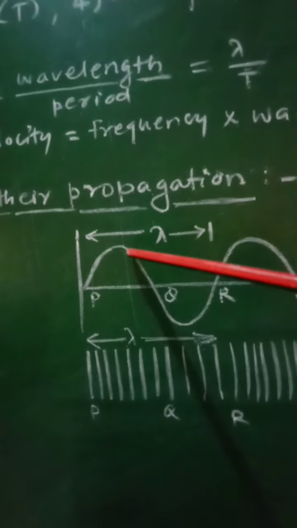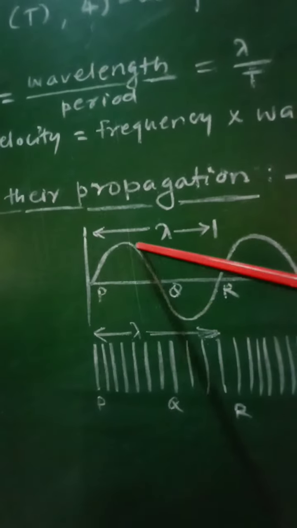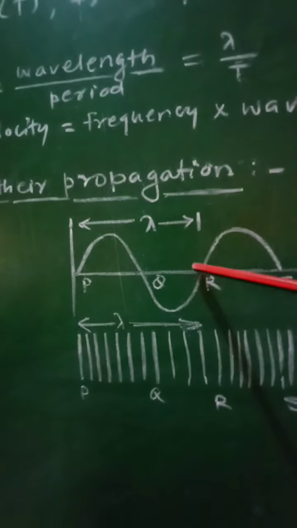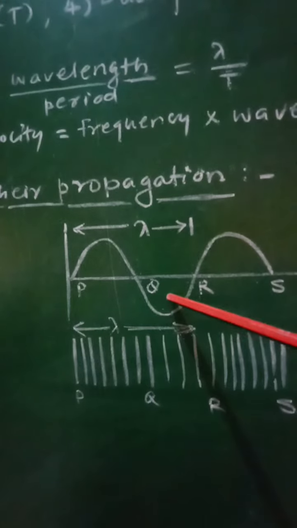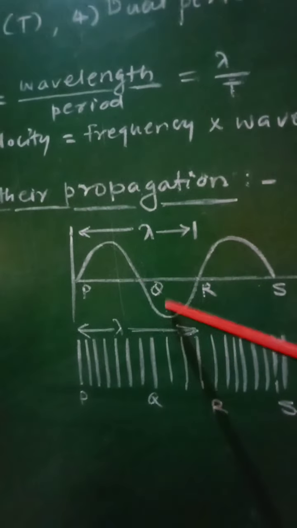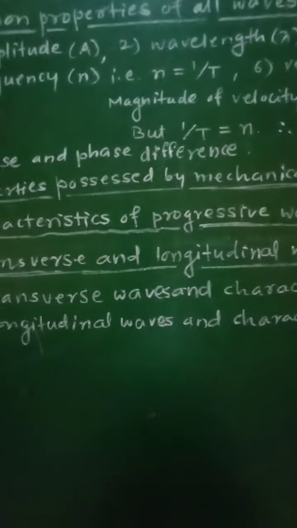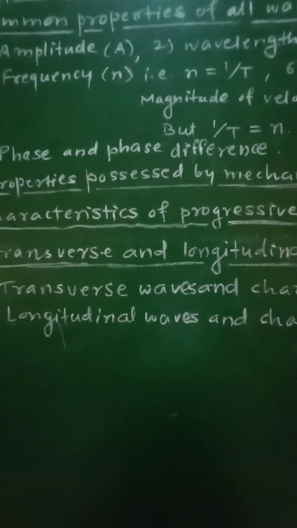The displacement towards the positive side will be a crest and the displacement towards the negative side will be a trough, and therefore alternate crests and troughs will be produced during the propagation of transverse waves.